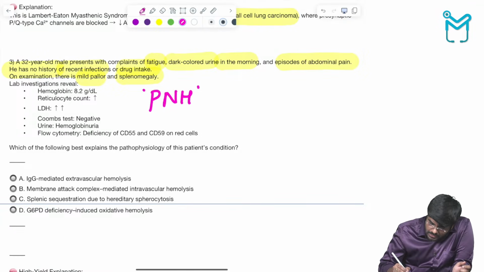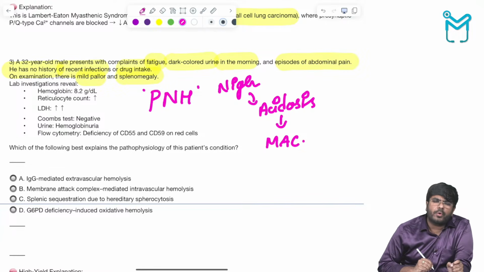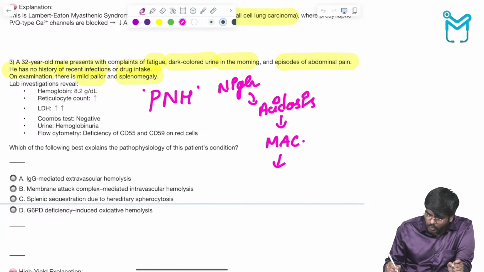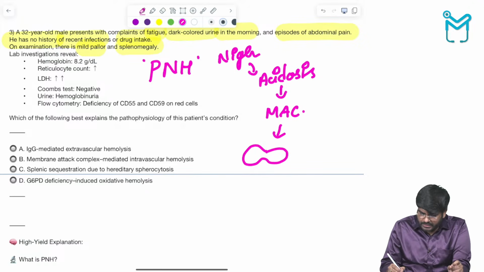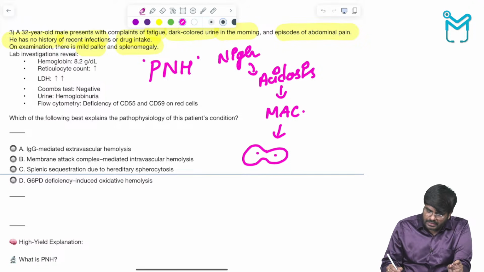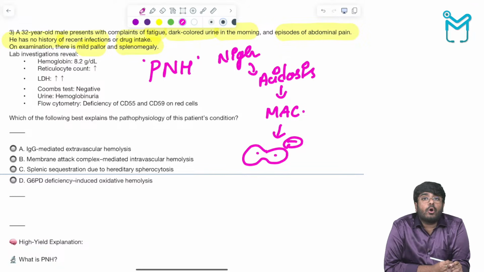So in these patients, during night especially, there is going to be mild acidosis. That mild acidosis is going to activate the complement, the membrane attack complex. Complement proteins are activated. The membrane attack complex will try to kill my own RBCs, WBCs and platelets.